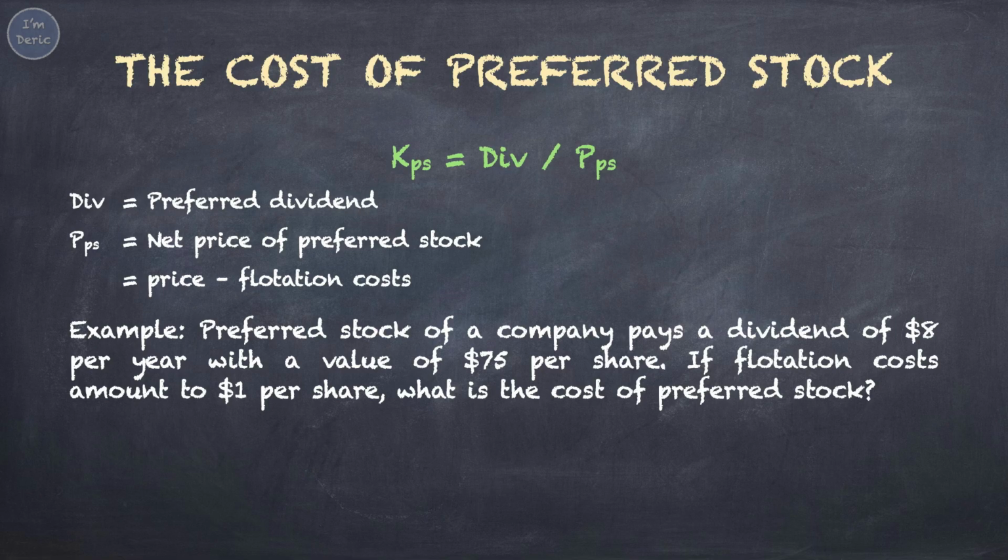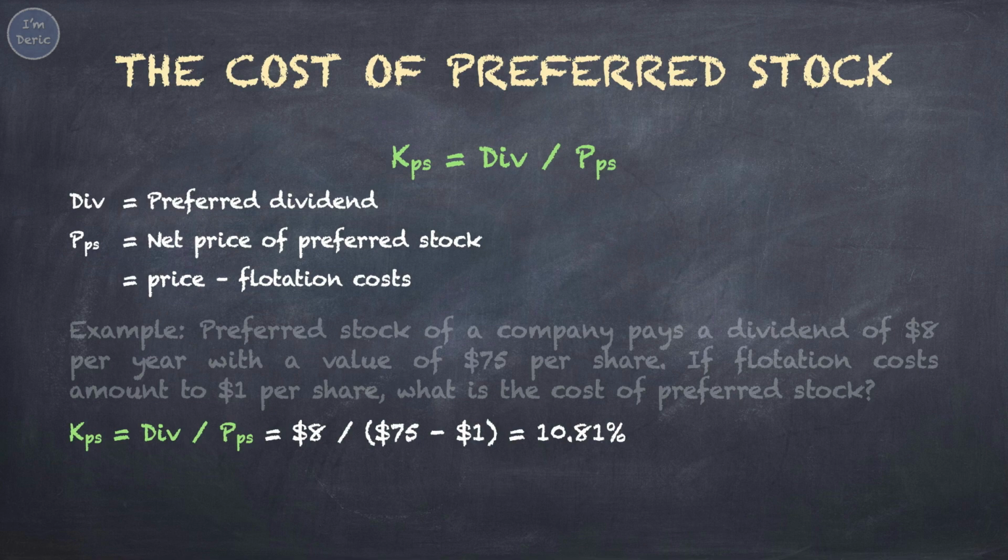Let's take an example. Preferred stock of a company pays a dividend of $8 per year, with a value of $75 per share. If flotation costs amount to $1 per share, what is the cost of preferred stock? By applying the formula, KPS equals dividend over net price, so we take $8 over $75 minus $1. $1 is the flotation cost, you'll get 10.81%. This is the cost of preferred stock.